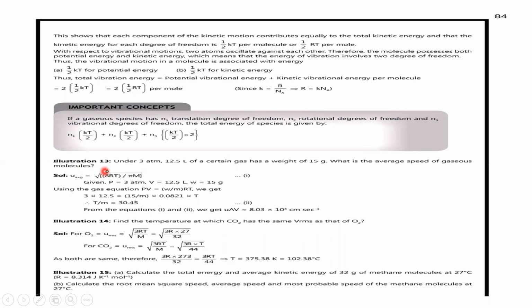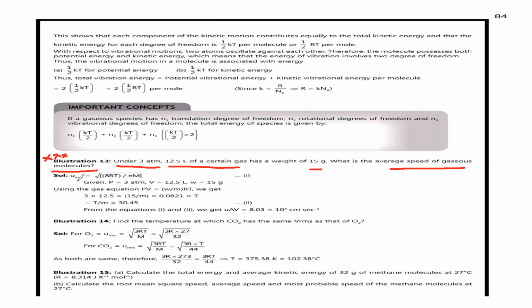So, now an example. Under 3 atmospheric pressure, 12.5 liters of a certain gas has a weight of 15 grams. This is a question based on molecular speeds. What is the average speed of the gaseous molecules? So this is model number 1. Based on this, they ask for the average speed of the gas molecule.